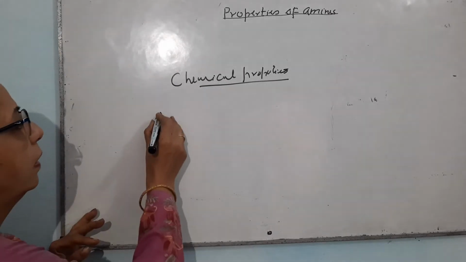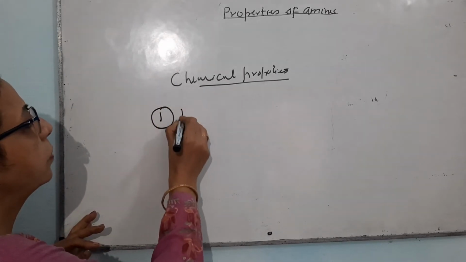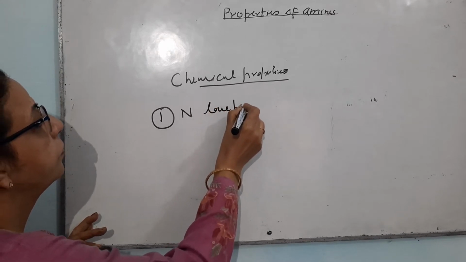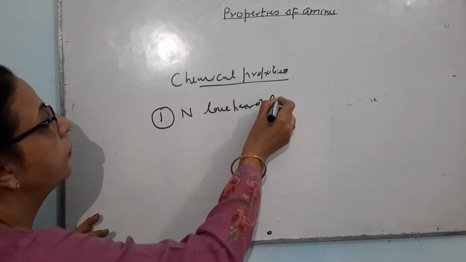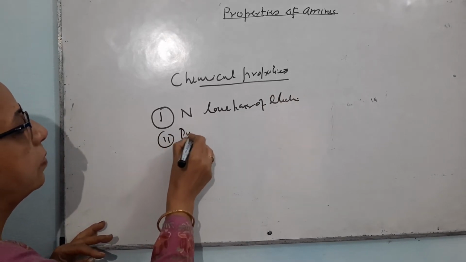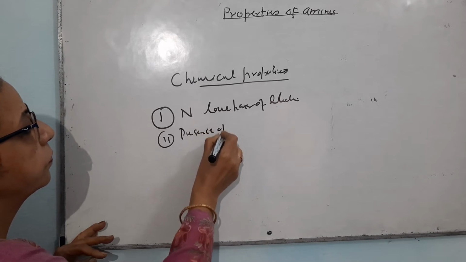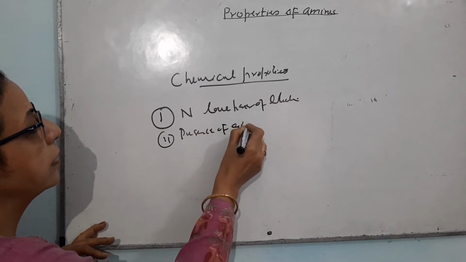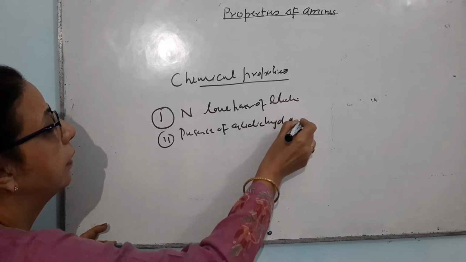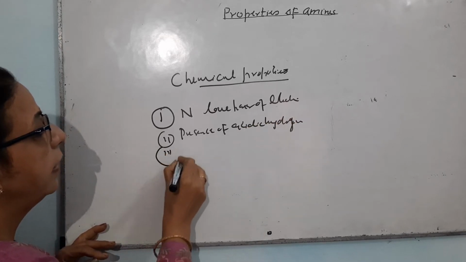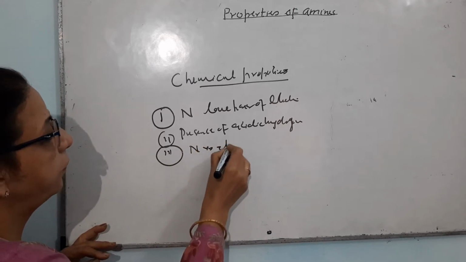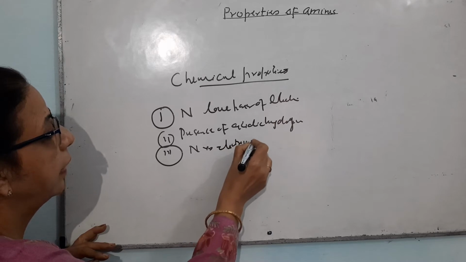First, nitrogen is having a lone pair of electrons. Second, there is a presence of acidic hydrogens. Third, nitrogen is electronegative.